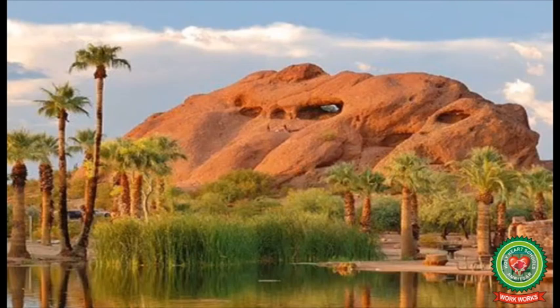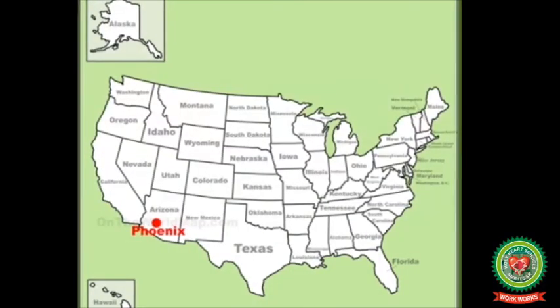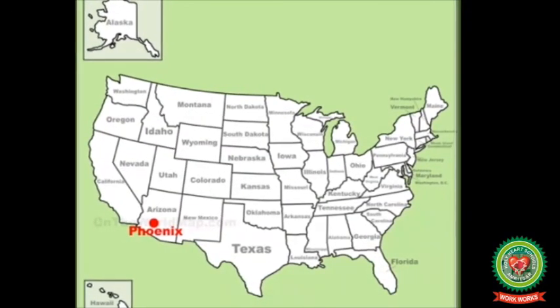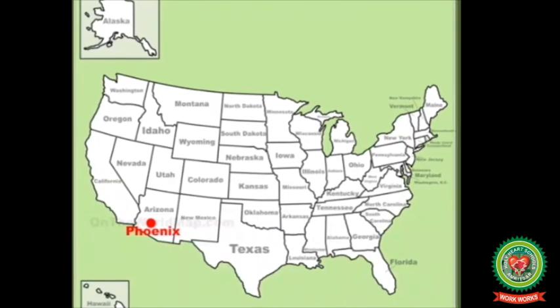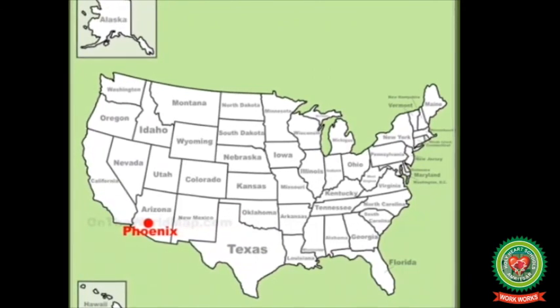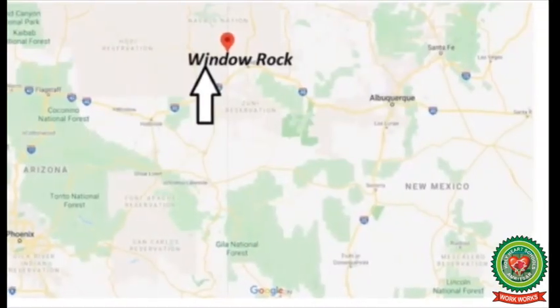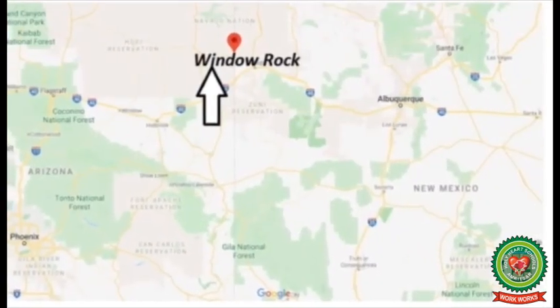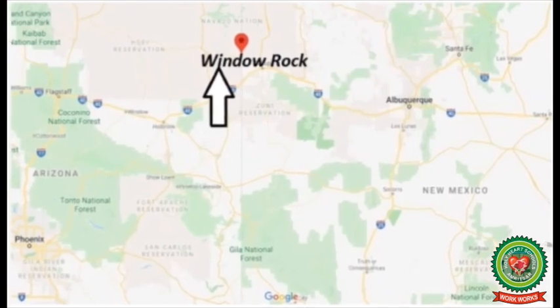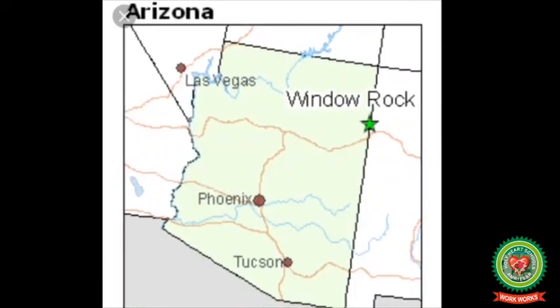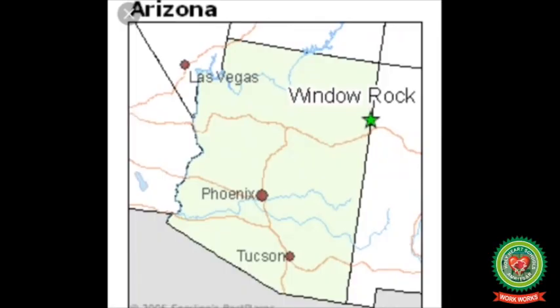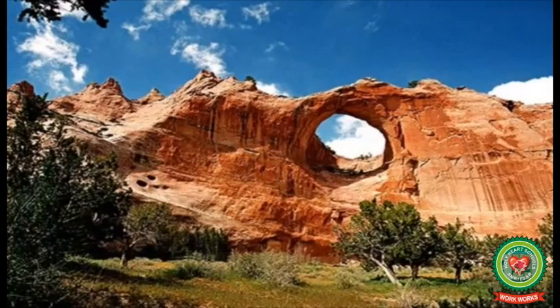There is a famous yardang, Hole in the Rock in Papago Park in Phoenix, Arizona, a rock formation with a roughly circular hole in it. Another yardang is in Arizona, Window Rock, near the town of Window Rock. You can see it in this given picture.